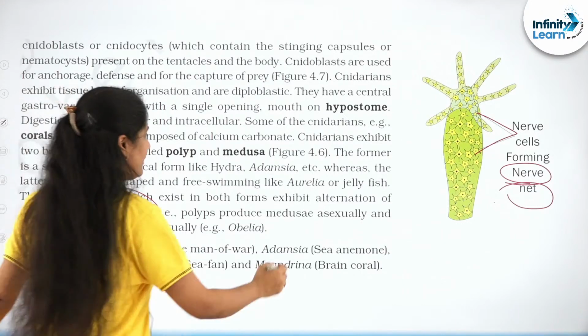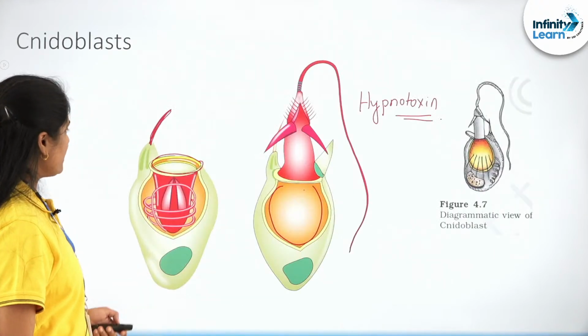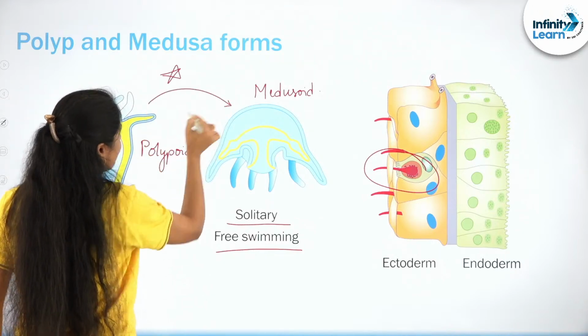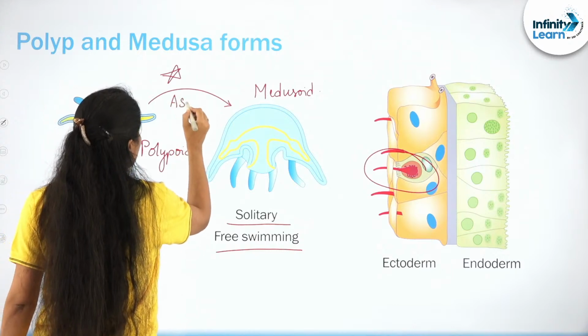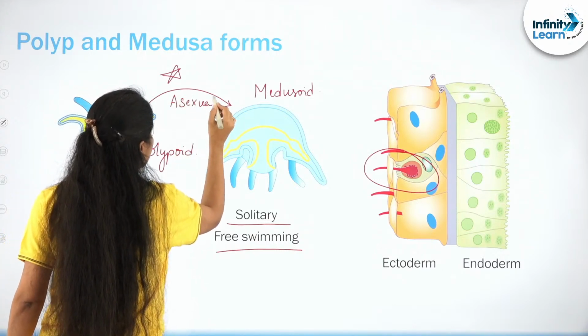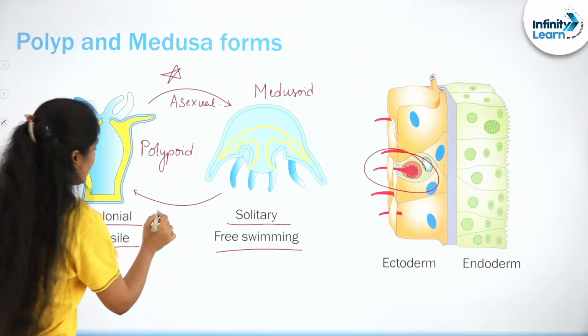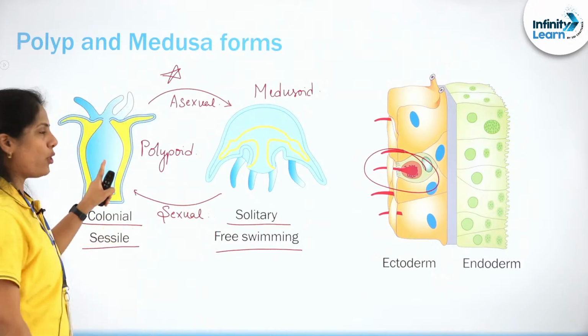Highlight that, quite important. So what's metagenesis? If you go back to the previous one, this polypoid form is something that is giving rise to the medusoid form by asexual reproduction. On the other hand, the medusoid form undergoes sexual reproduction and gives rise to the polypoid form.